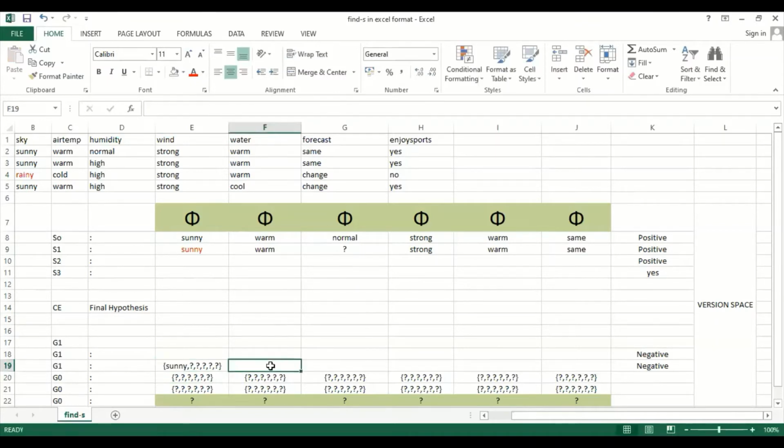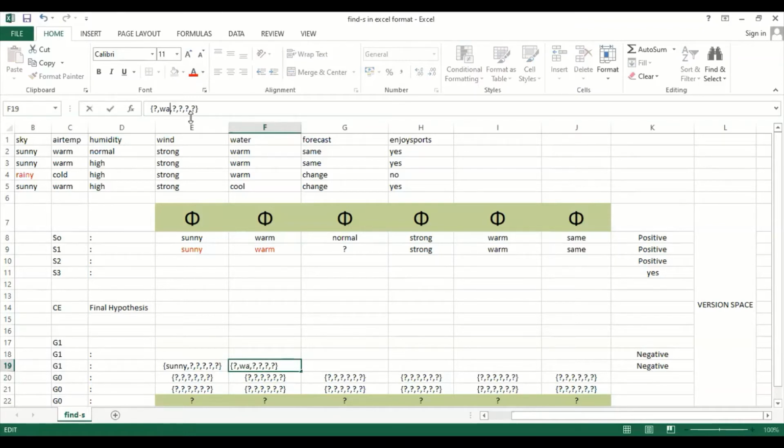Same way, you take cold now. In the case of cold, it takes the opposite value of cold. What is the opposite value of cold here? It is warm. Understood? So instead of taking cold, it takes the value warm here, which comes under the second position. In the sub hypothesis, take warm.